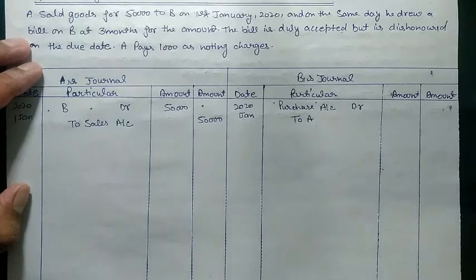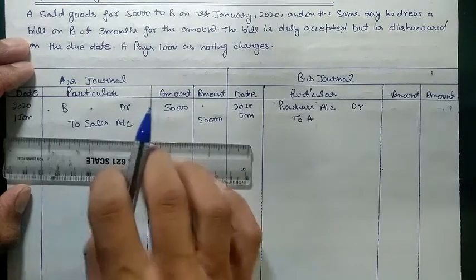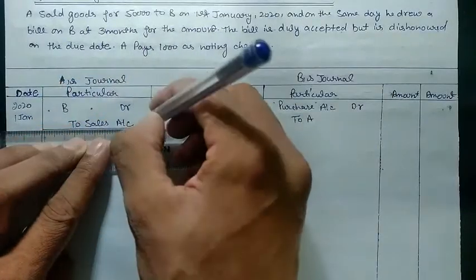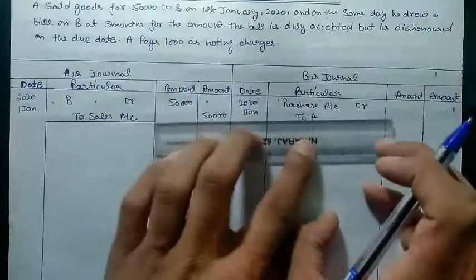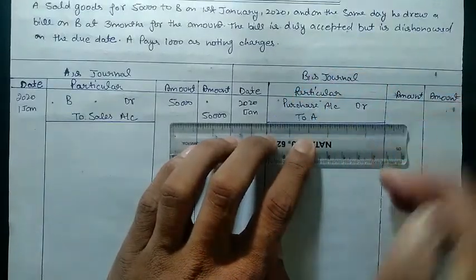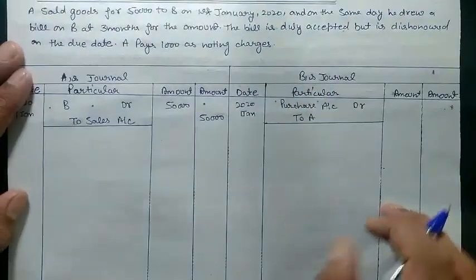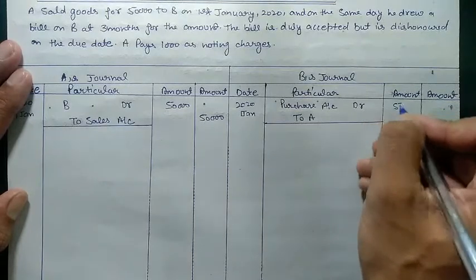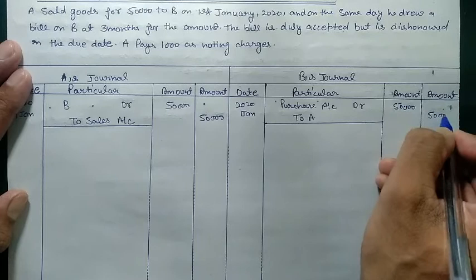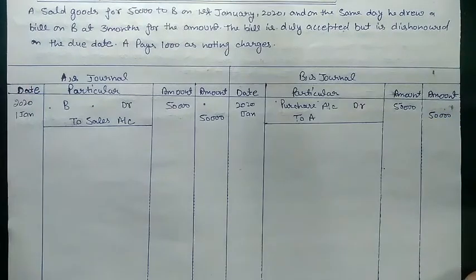Now we need to close our books. We need to close the entry by marking the amount, which would be the same in the books of B also, 50,000. This is the entry for the sale.